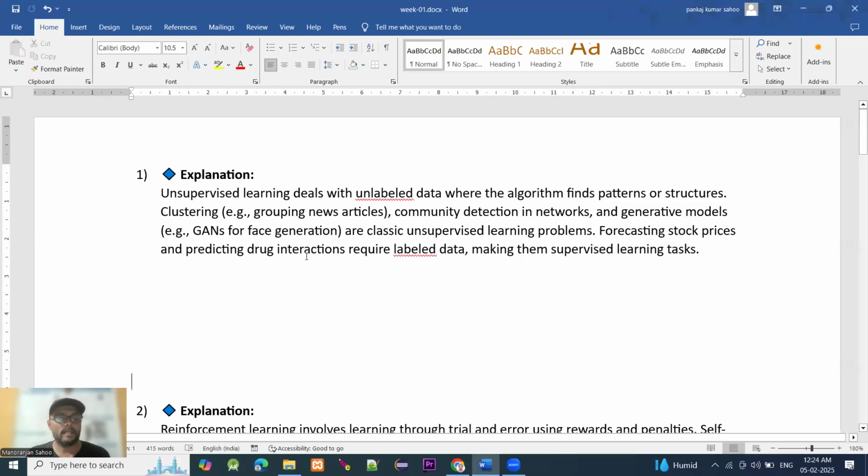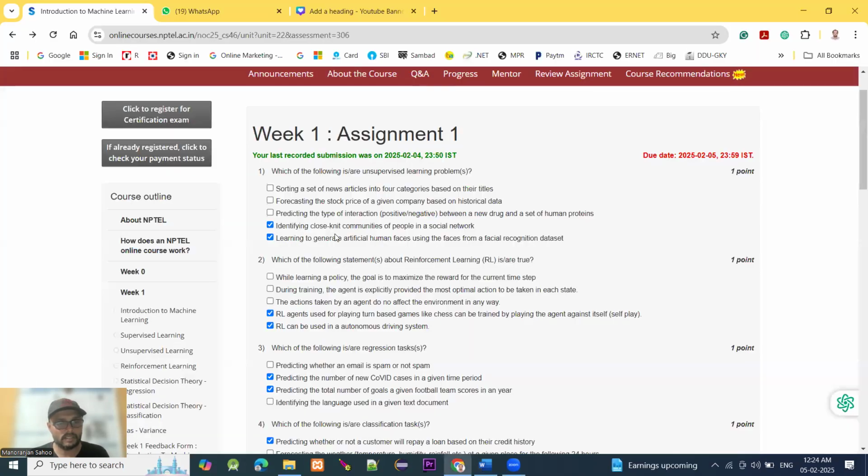You can see, unsupervised learning deals with unlabeled data, where the algorithm finds patterns and structures. That is clustering, meaning grouping of news articles, community detection in a network, and generative models, that is GAN, for face recognition, which are classic unsupervised learning problems. Forecasting stock prices and predicting drug interactions require labeled data, making them supervised learning tasks. So you can find the two options here.